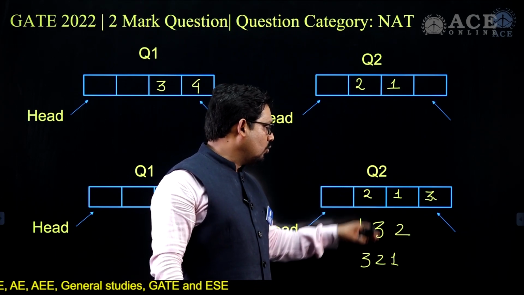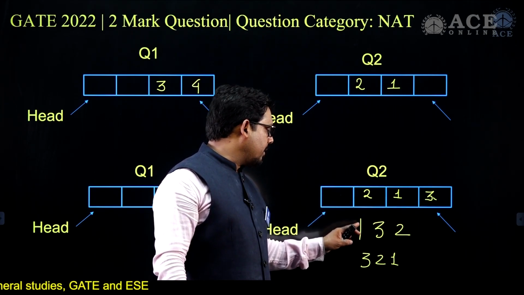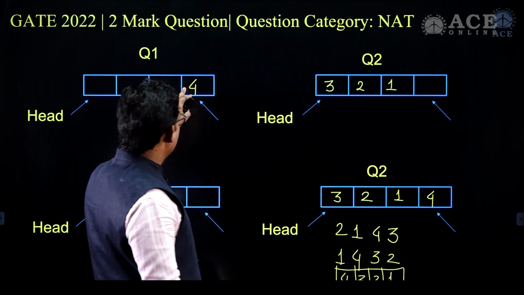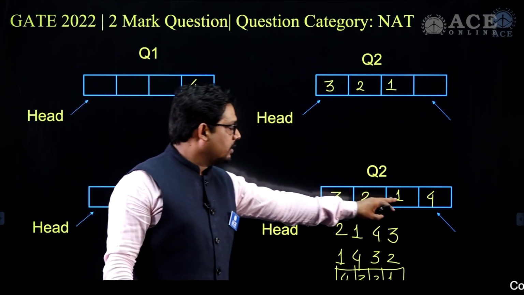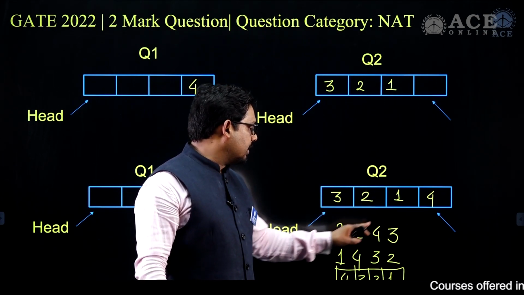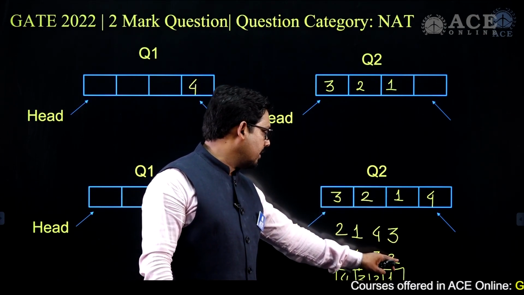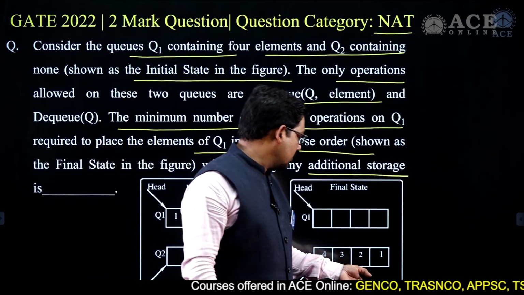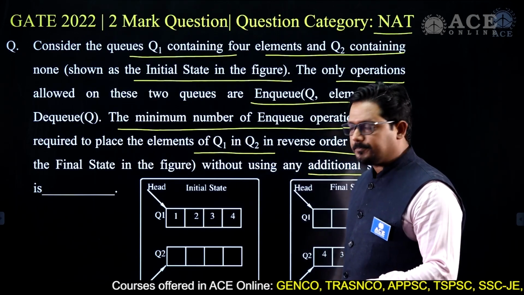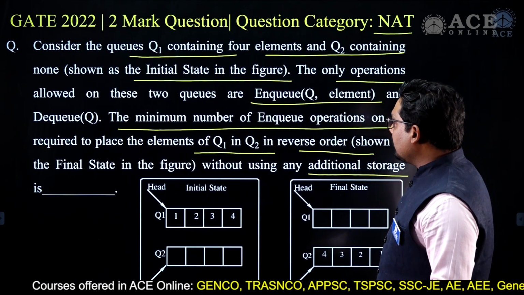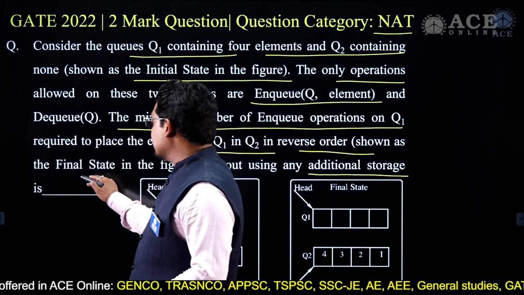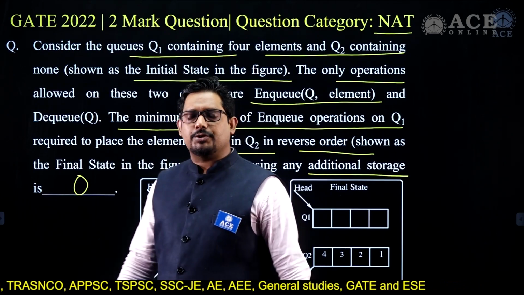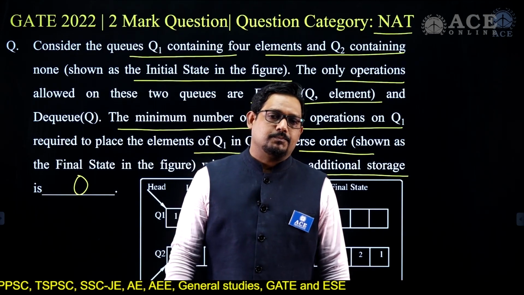Again we deleted 2 and 1. Okay, and then the space has been made, 1 3 2, and then 3 2 1. Again we have deleted 4 from this and inserted into this, and then 3 deleted putting in the end, 2 deleted putting in the end, 1 deleted putting in the end, 4 3 2 1. We finally achieved this sequence 4 3 2 1. The answer for this question is 0. We don't need any NQ operation in Q1.